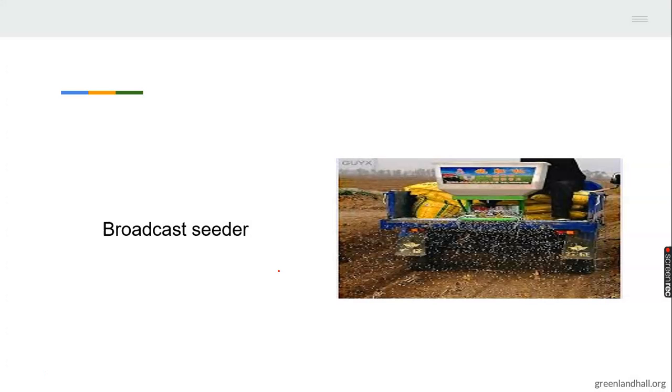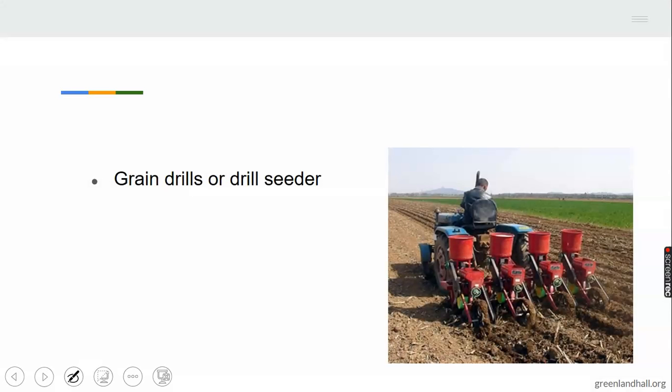Then we have the broadcast seeder. Broadcast seeder is as well used for planting seeds. It involves dropping the seed on the soil without any sowing pattern. The machine drops the seed in the soil without any sowing pattern. The next one is the grain drill or drill seeder. They are machines designed and built to place seed of small grain and grasses at uniform depth. This is a very good example of a drill seeder.